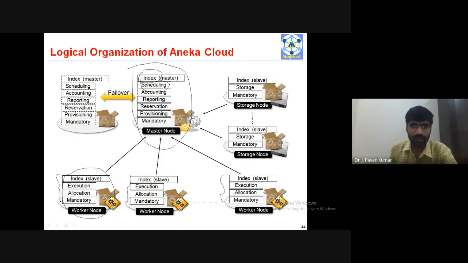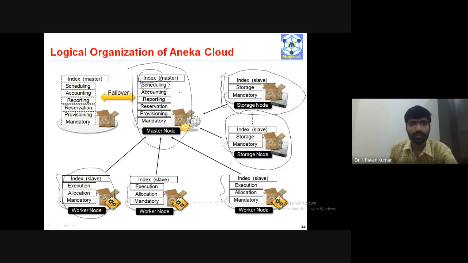If you remember, at the master node, in addition to scheduling, we will be maintaining a centralized index. By using this index only, the scheduling will work. That we have seen already. This is a logical organization of these cloud parts. Here there is another type of node called storage node. In this storage node, we will be having an index, of course local to this particular one, and storage. Here also another storage node will be having index and storage.